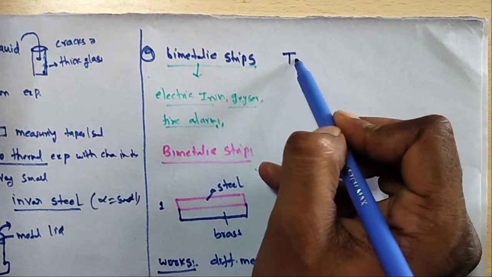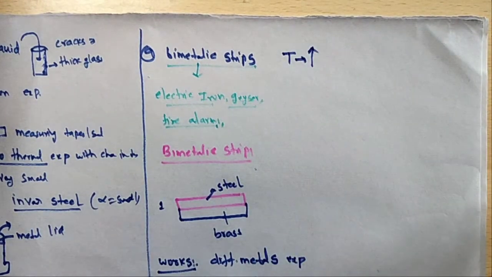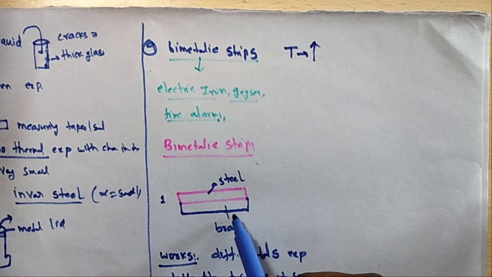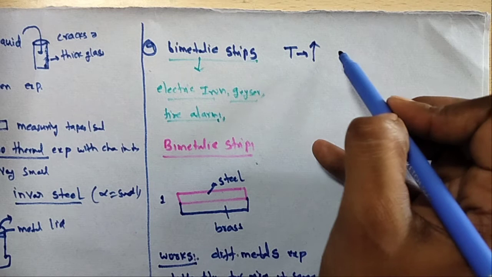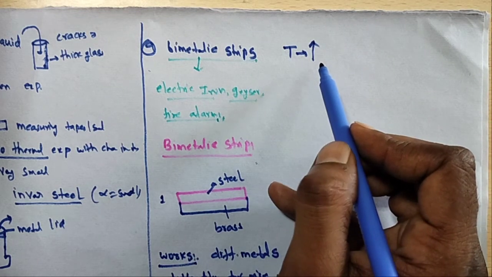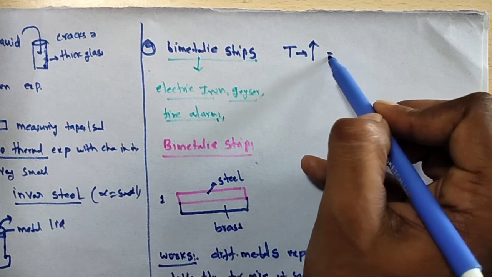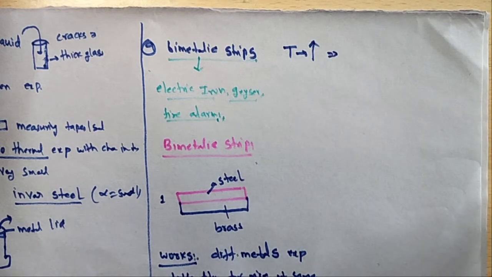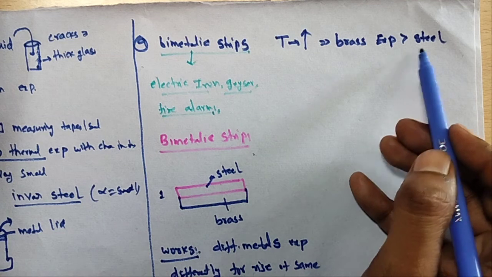If the temperature increases, when the bimetallic strip is heated, brass expands more.